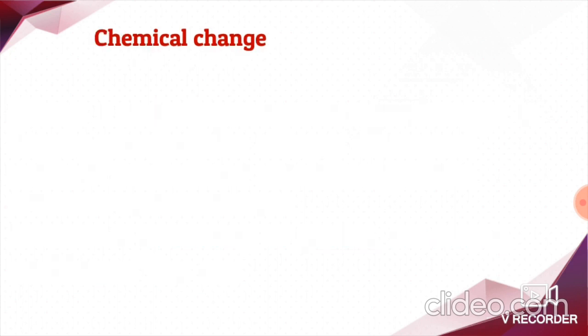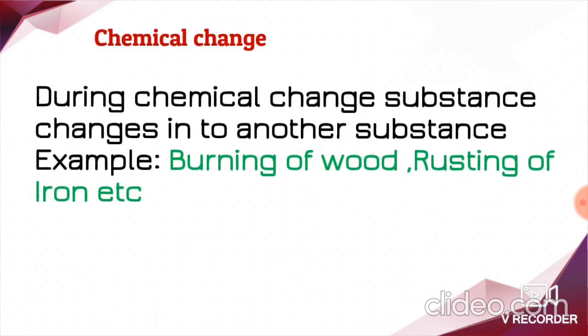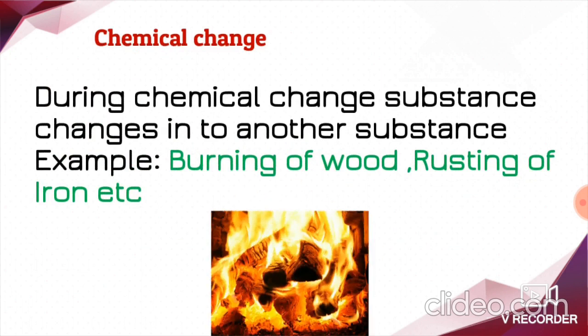Then what is chemical change? During chemical change, substances change into another substance. For example, burning of wood. Here, burning of wood in air converts it into ash and carbon dioxide. Here, one substance changes into another substance, right? Before burning, it is wood. After burning, it converted into what? Ash and carbon dioxide. Got it? And rusting of iron is also an example of chemical change. When iron comes in contact with moisture and air, it gets rusted. And digestion of food in our body is also one example of chemical change. Understood? Yes.